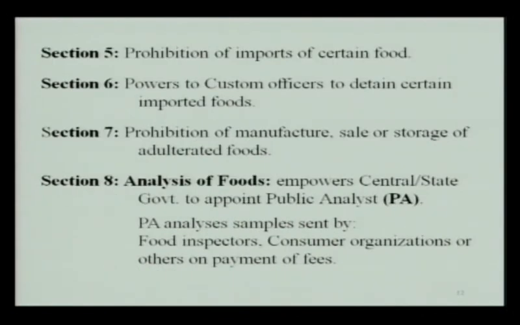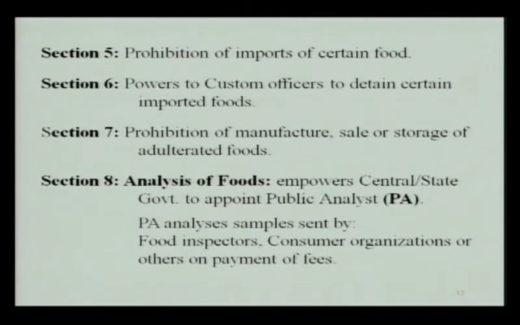Section 5 gave the provisions for prohibition of imports of certain foods, the foods which are in contravention to the law, the misbranded food or the adulterated food. Section 6 empowered the custom officers to detain certain imported foods which were deemed to be adulterated or misbranded food. Section 7 gave the provision for prohibition of manufacture, sale or storage of adulterated or misbranded foods in our country. Section 8 was about the analysis of foods.